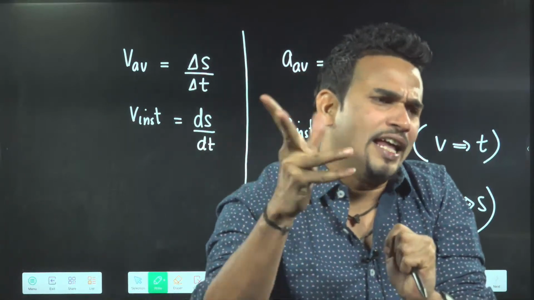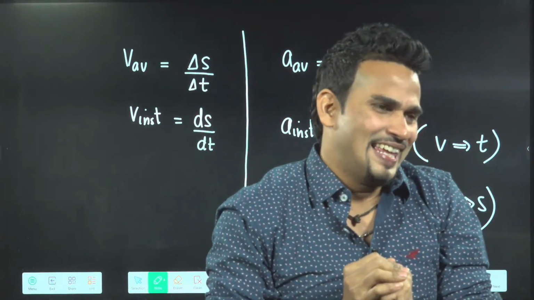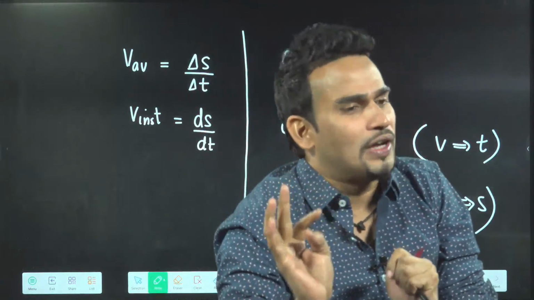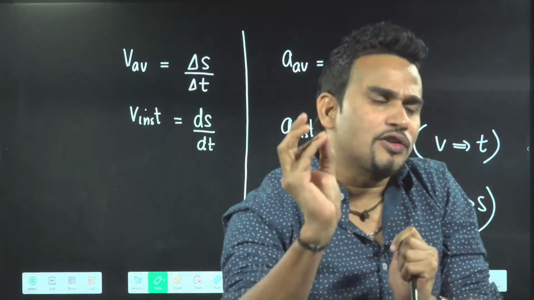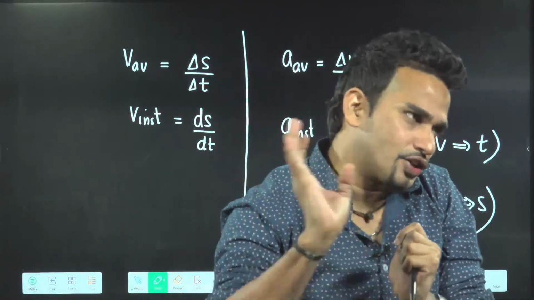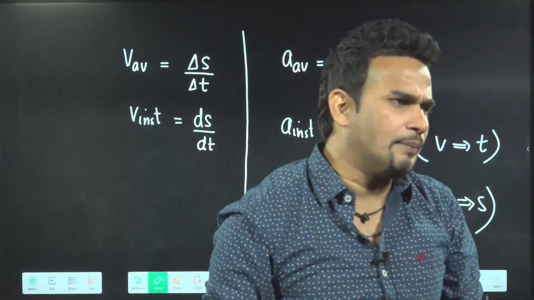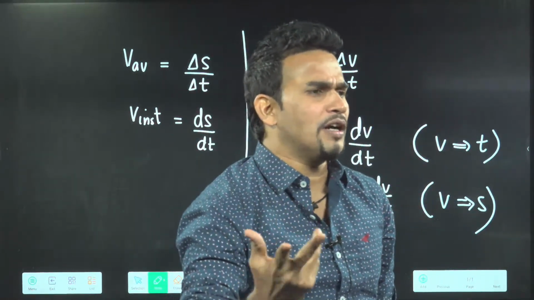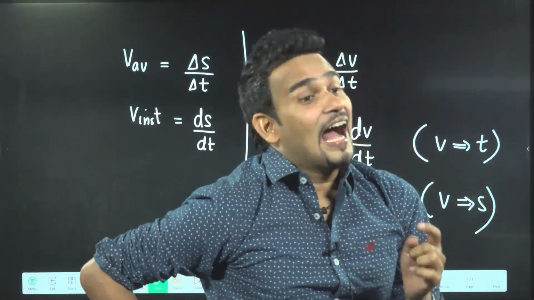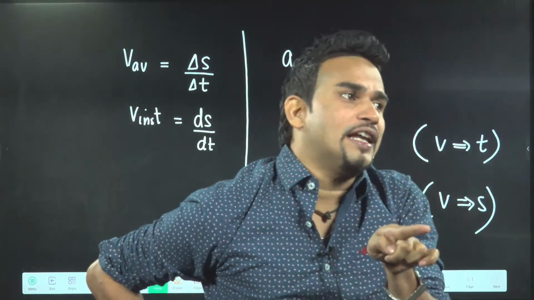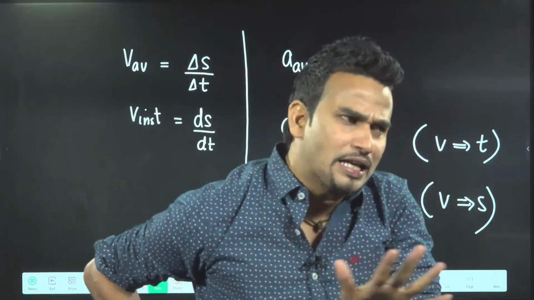If you differentiate velocity, then acceleration will come. So differentiation of displacement will give you velocity, and differentiation of velocity will give you acceleration. Tell me, if you differentiate displacement 2 times, which quantity will come? Acceleration, because one time you differentiate, velocity will come, and the next time when you differentiate velocity, acceleration will come. Very good, so everyone has got the idea.